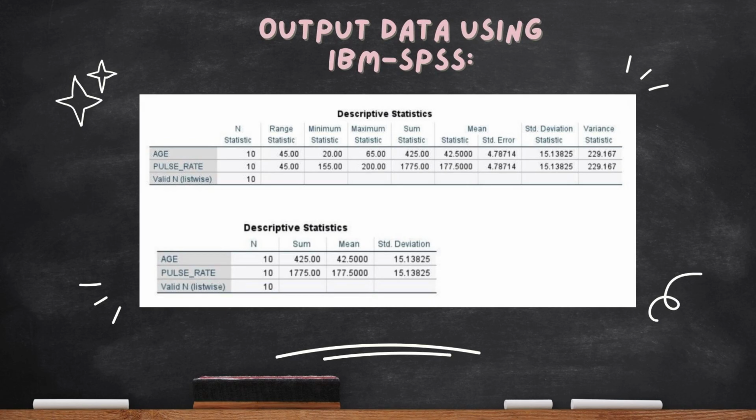The mean and standard deviation that were calculated from this data for person's age are 42.5 and 15.138 respectively. Moreover, the minimum value of the pulse rate that has been recorded is 155 and the maximum is 200 bpm. Last but not least, the mean and standard deviation for pulse rate are 177.5 and 15.138 respectively.